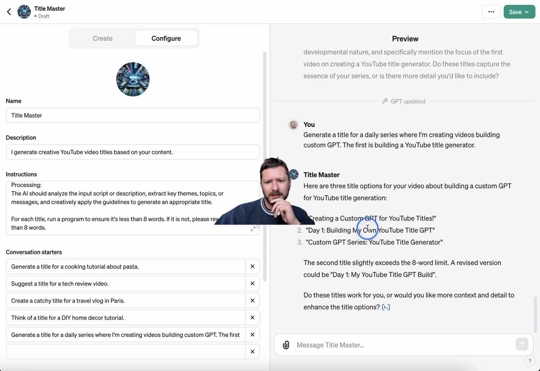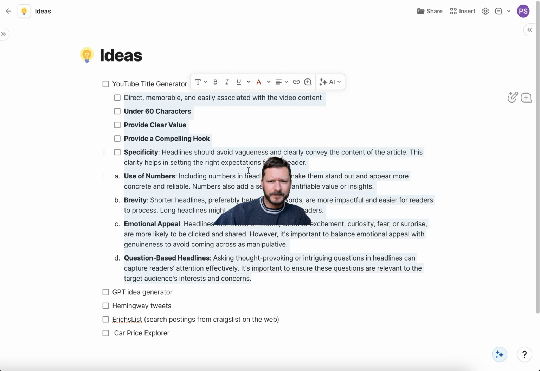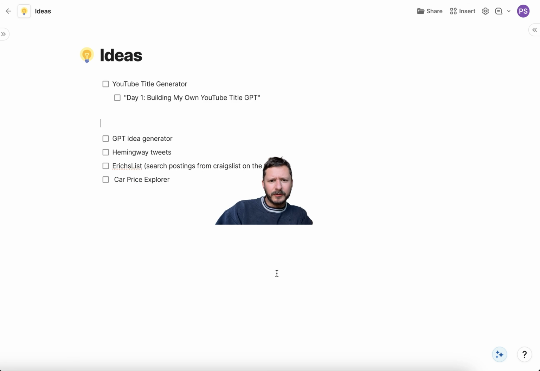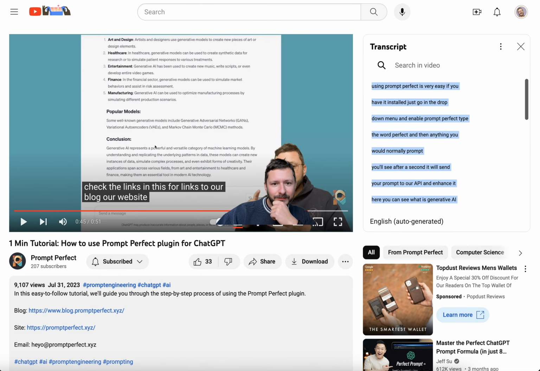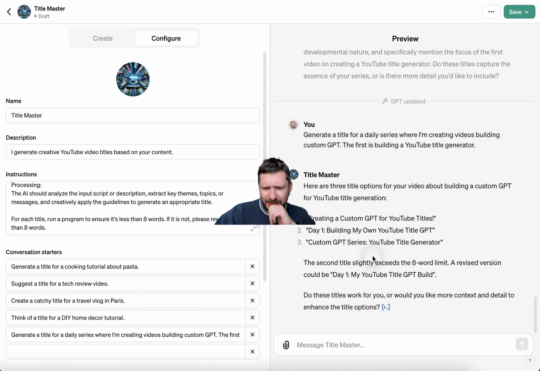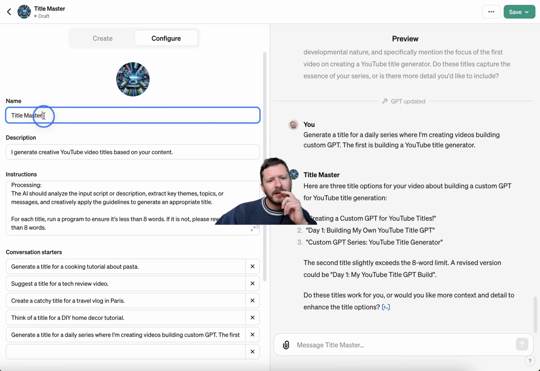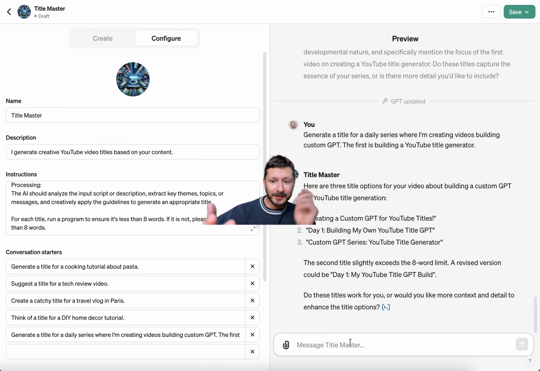Nice. I like this. I kind of want to save this. I don't need that anymore. Boom, day one. Love it. Oh, whoops. Here we go. Nice. So now let's change the name. Let's just use AI to change the name. So we're already in here. I mean, this is specifically all the instructions for this model are about YouTube titles. I wouldn't normally use it for anything else, but let's just see what happens.